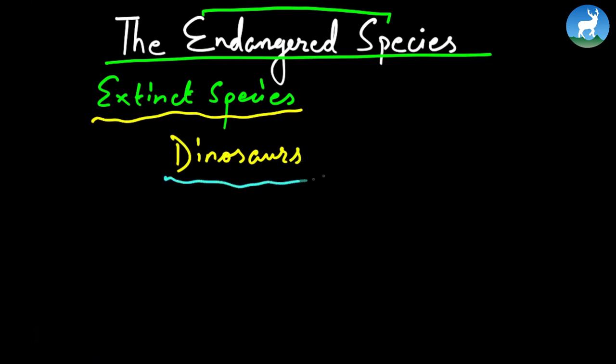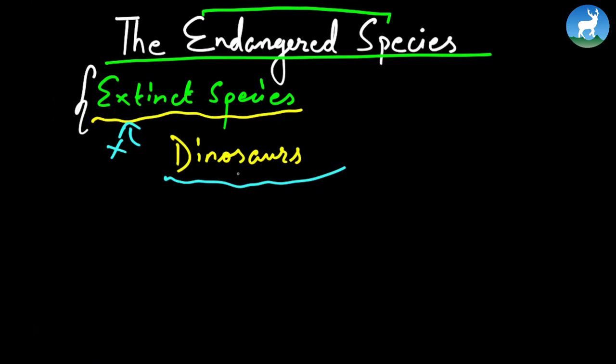Well, the dinosaurs, as we know, are now all extinct, meaning we don't see them on the face of Earth anymore. The entire species of dinosaurs have gone extinct. Of course, there are several hypotheses how these species ceased to exist. But when a whole species gets wiped out from the face of Earth, then it is what we call extinct species. Meaning these species are no more seen or they cease to exist.